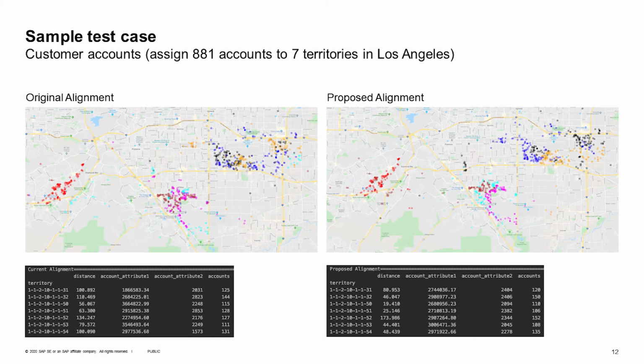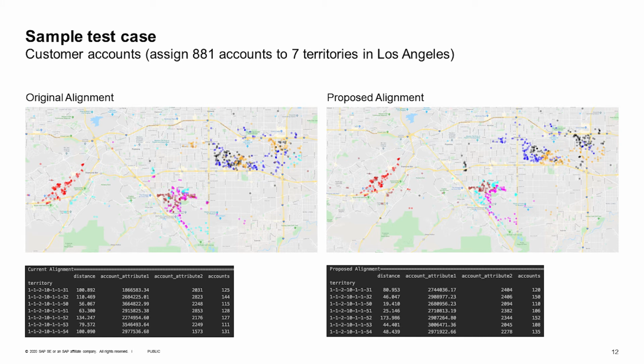And here I show you some sample test cases that we use to evaluate our methodology. This one shows 881 accounts in 7 territories in Los Angeles. And on the left-hand side, you see the output of the manual solution. And on the right-hand side, you see the output of the SAP Territory and Quota product with the automated alignment.